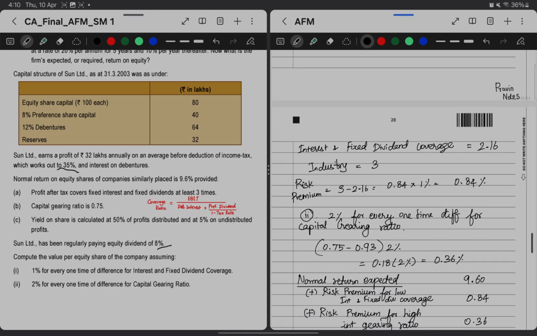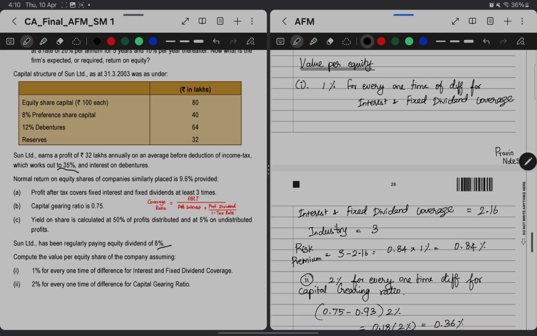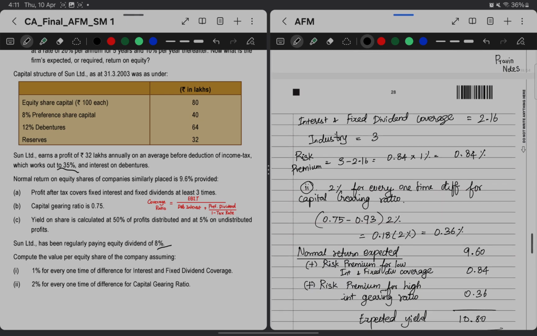Now same case goes with 2 percentage for every difference. So whatever difference we are getting, we have to multiply it with the percentages. In the second case also, capital gearing ratio, one time difference we have to get two multiplied with the two time difference. So the industry standard is 0.75 and our numbers are 0.93. So difference is 0.18, which is multiplied with the 2 percentage, we are getting 0.36.